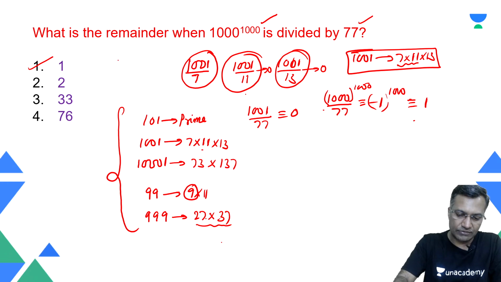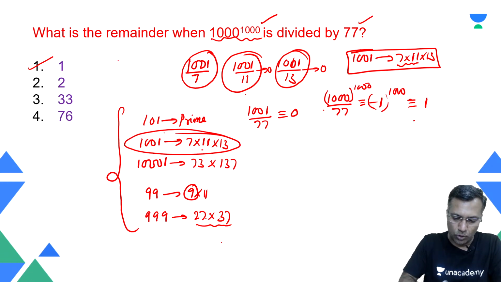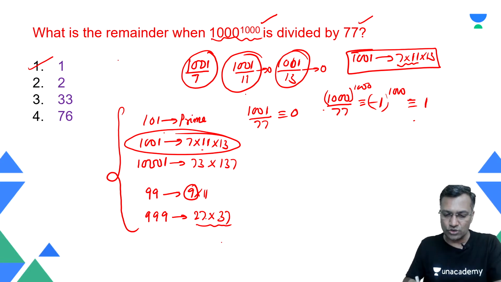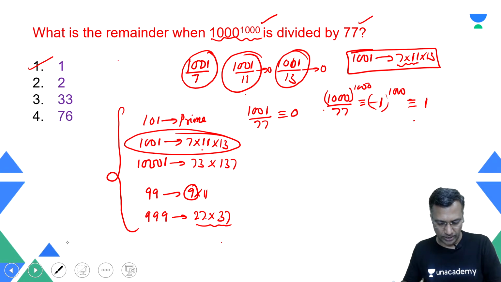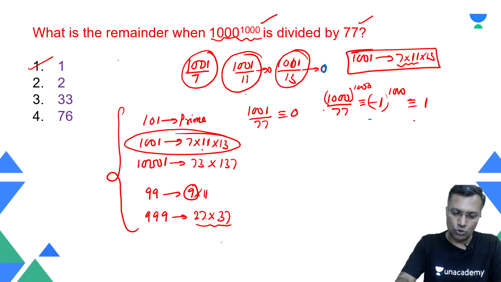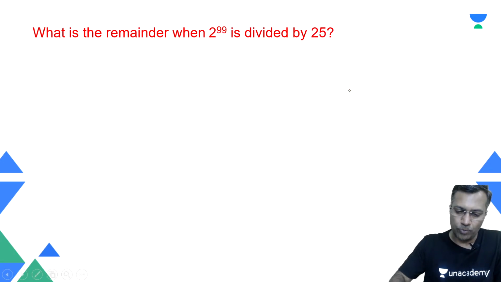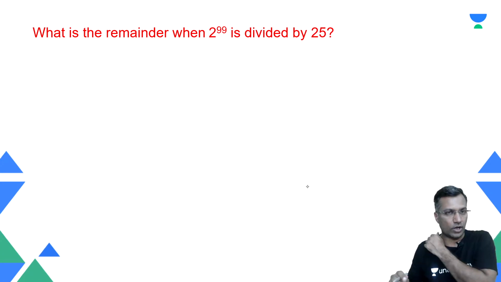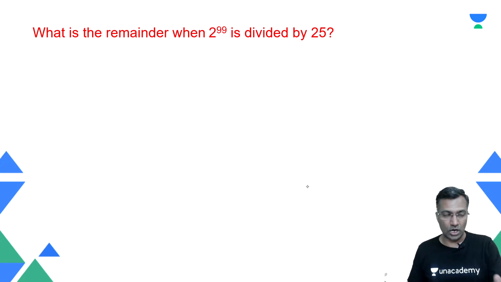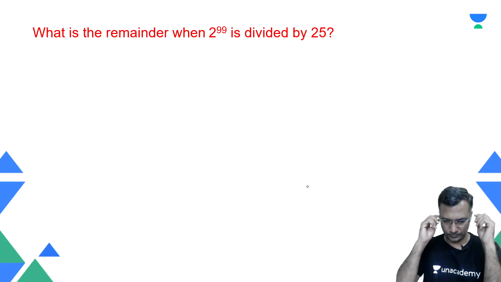The very purpose of giving this particular question is to remind you of the importance of 1001. 1001 when divided by 7, 11 or 13, the remainder would become 0. So therefore 1000 when divided by 77, the remainder becomes 1 after the power, which is an important part of this question. Good. So that sets it for the last question of the day. One last question, another important point to make, and then we are sorted. Go ahead, take a look at this particular question.